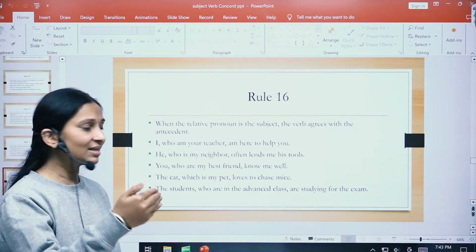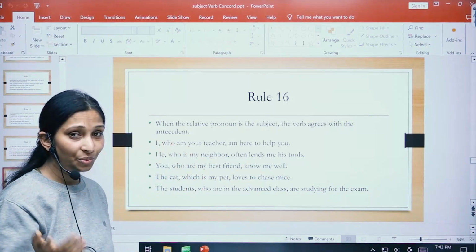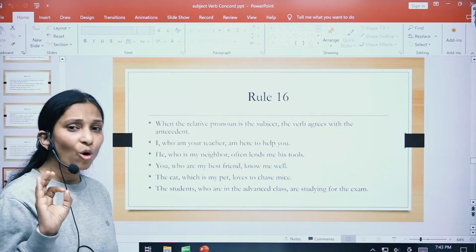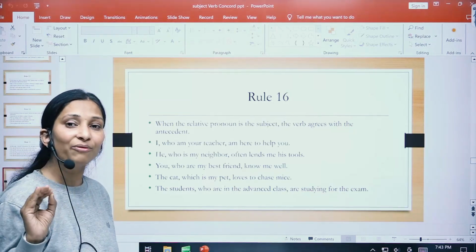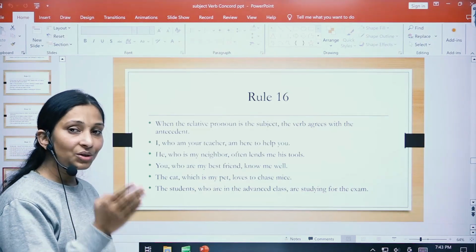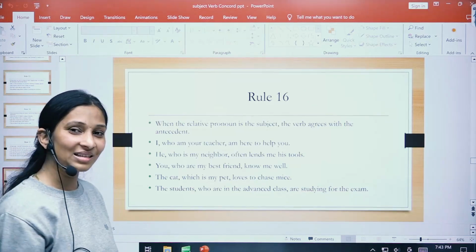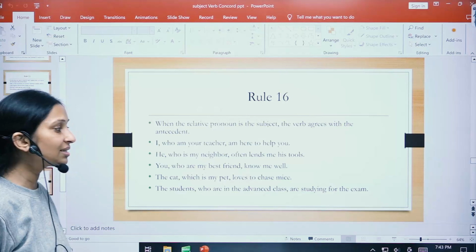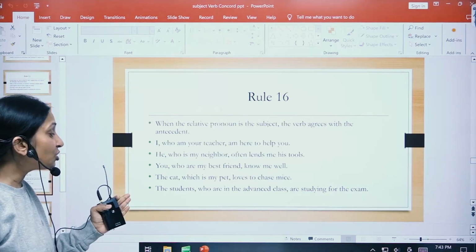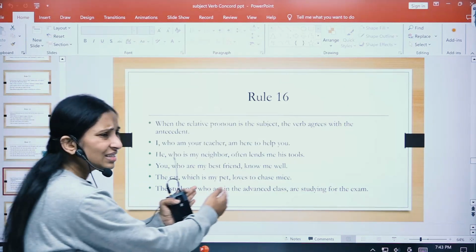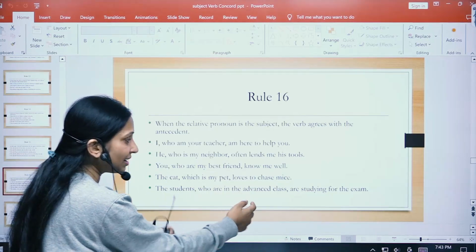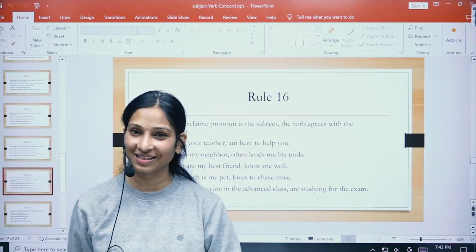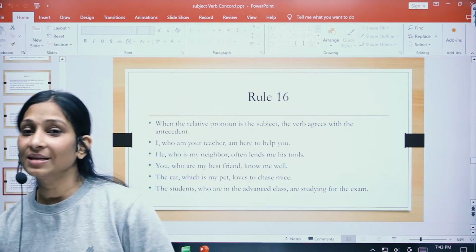The rest is just filling the sentence, and though relative pronouns have been used here, do not get confused by relative pronouns or any other parenthesis or filler stuff. Just concentrate on the main verb and the main subject. The students who are in the advanced class are studying for the exam. So the students here is plural and the rest is filling the sentence, and are is used according to the students. Okay, so this is how it is being used.